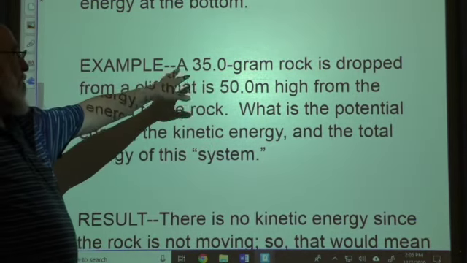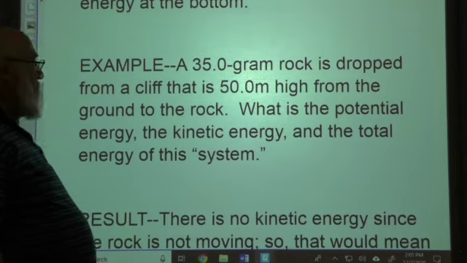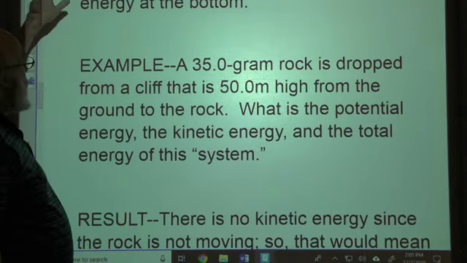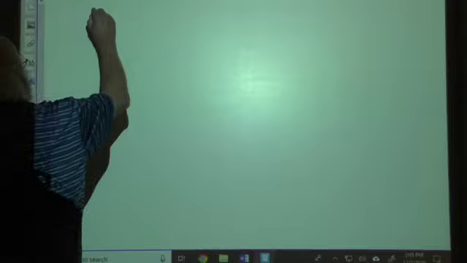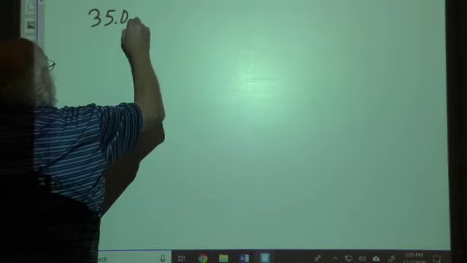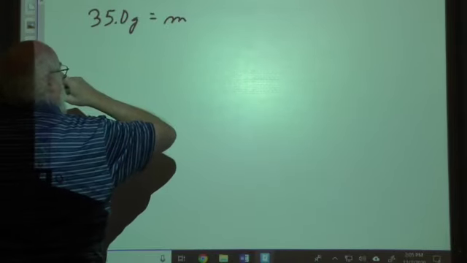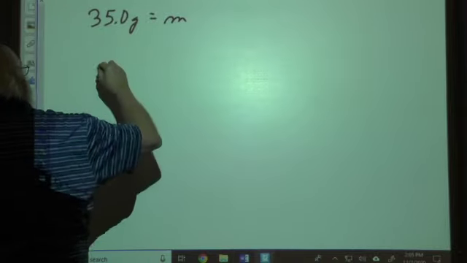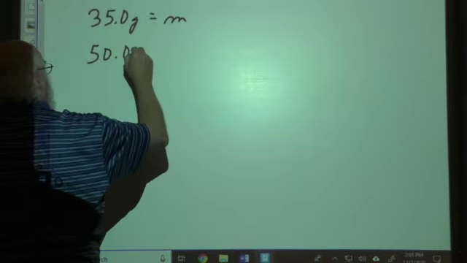Take this example: a 35-gram rock is dropped from a cliff at 50 meters high. We have a 35-gram rock, so that's the mass, and a height of 50 meters.